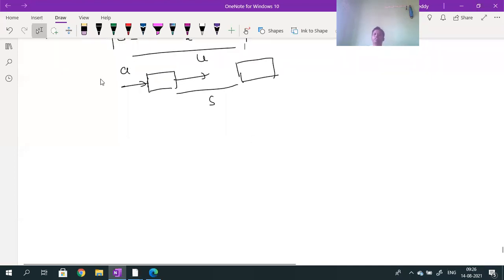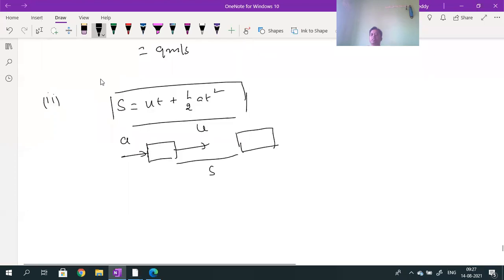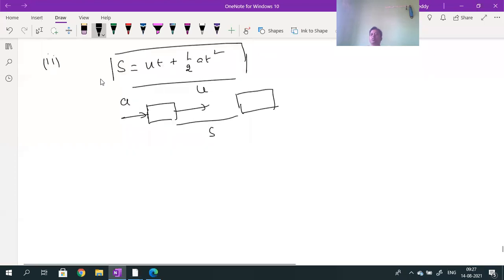Okay, now this is the body moving with the initial velocity u, subjected to uniform acceleration a. The distance traveled by the body after a time t seconds is given by the formula S is equal to ut plus half at square, where S is the total distance traveled by the body. What is S? Total distance traveled by the body. S is equal to ut plus half into a into t square.